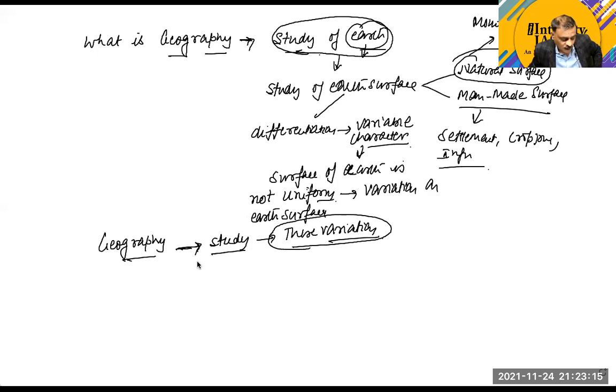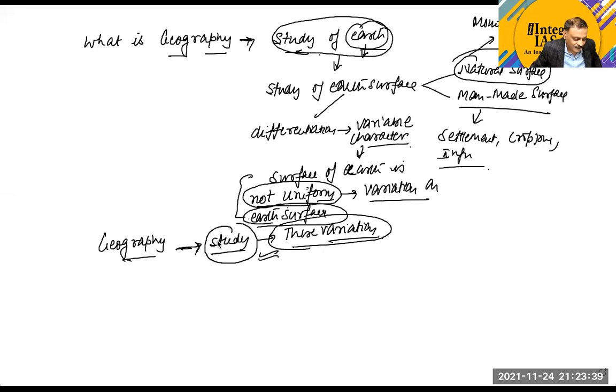Okay, so geography, you can say it is a study of these variations. Now, as I discussed with you, the surface of the earth is not uniform. Variation on the earth's surface you can find very easily, and these variations on the earth's surface are studied in geography. Now, what is the meaning of these variations?